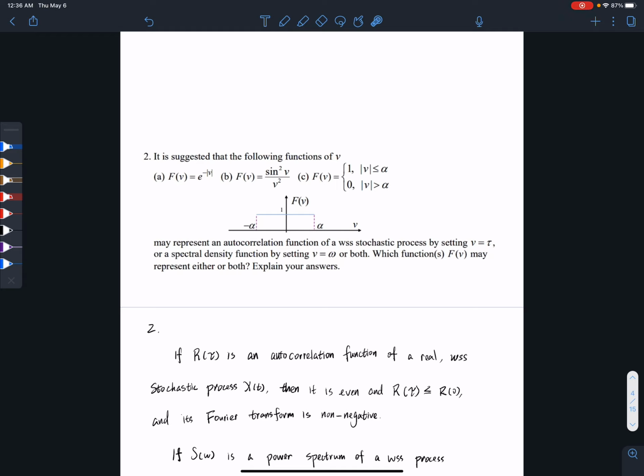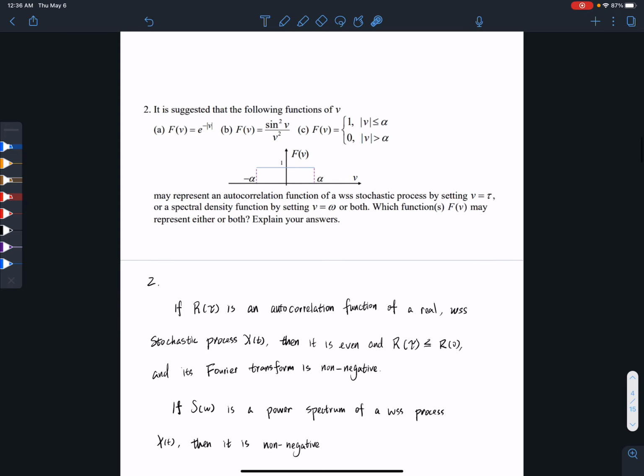C: f(v) is equal to 1 for absolute value of v less than a, and equal to 0 for absolute value of v greater than a. May each represent an autocorrelation function of a wide sense stationary stochastic process by setting v equal to tau, or a spectral density function by setting v equal to omega, or both? Which functions f(v) may represent one, the other, or both?